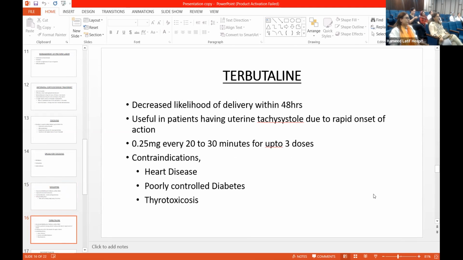Terbutaline is a beta-sympathomimetic drug. Decreased likelihood of delivery within 48 hours is seen. Useful in patients having uterine tachysystole due to rapid onset of action. 0.5 mg every 20 to 30 minutes for up to 3 doses can be given subcutaneously. Contraindications to terbutaline are heart disease, poorly controlled diabetes, thyrotoxicosis, and it should be avoided in large volume conditions like